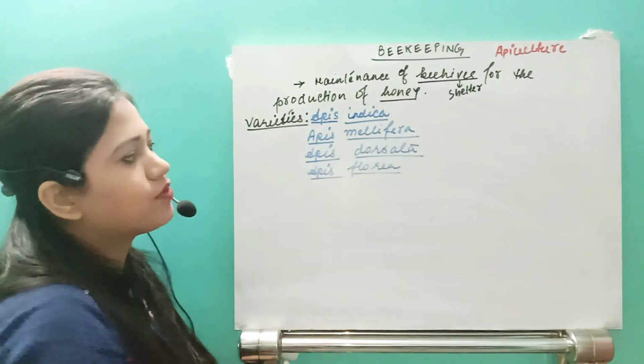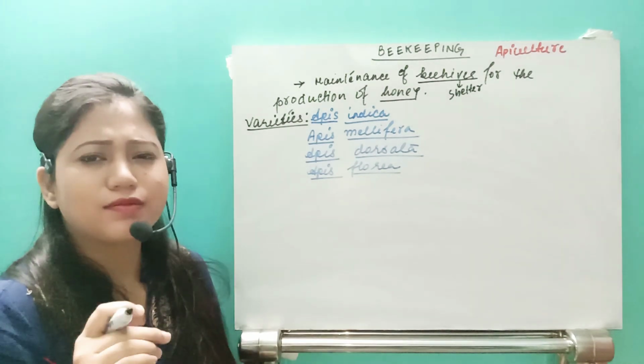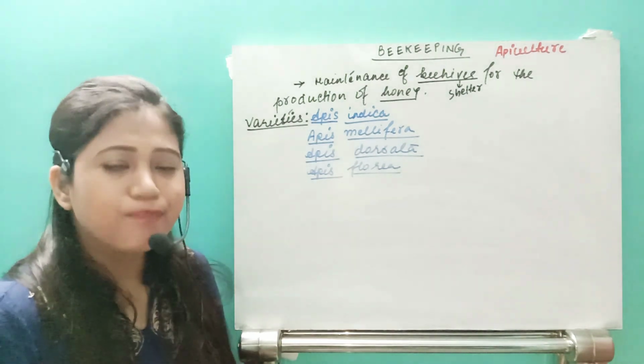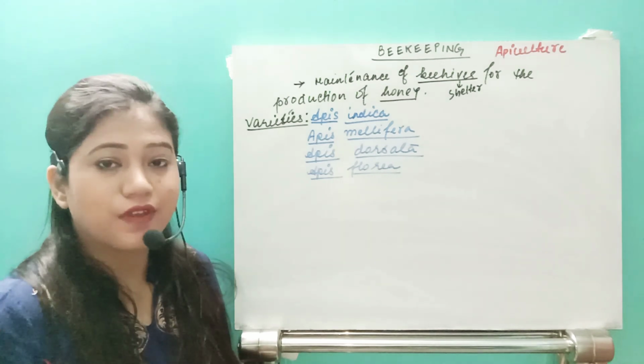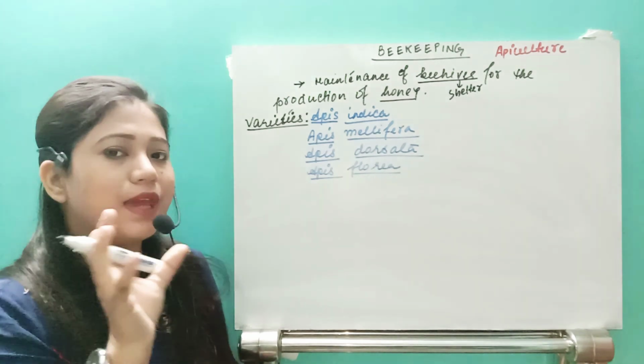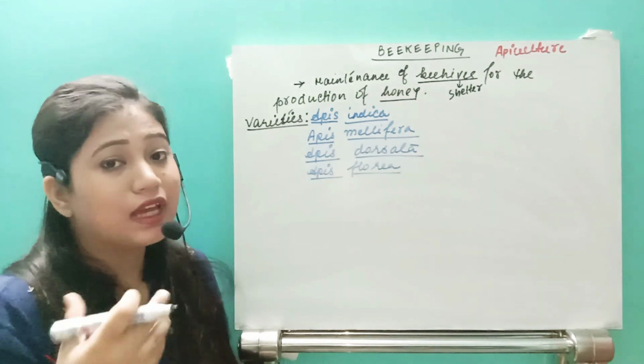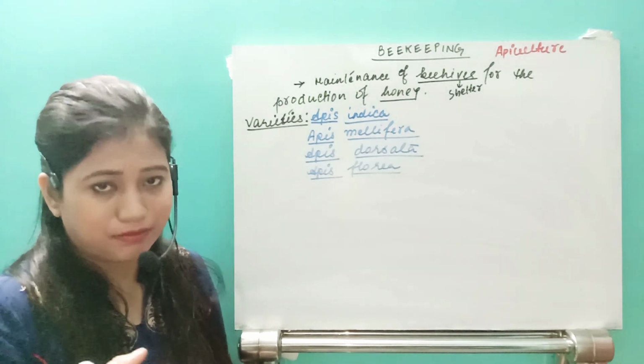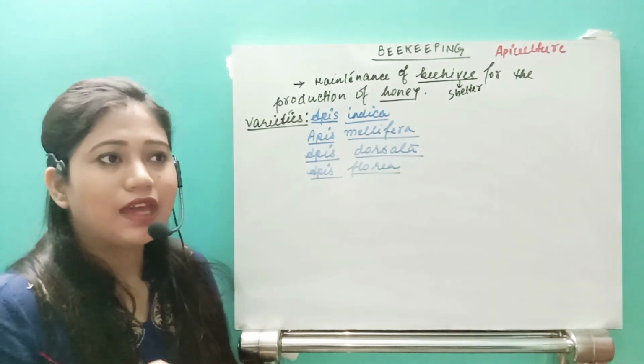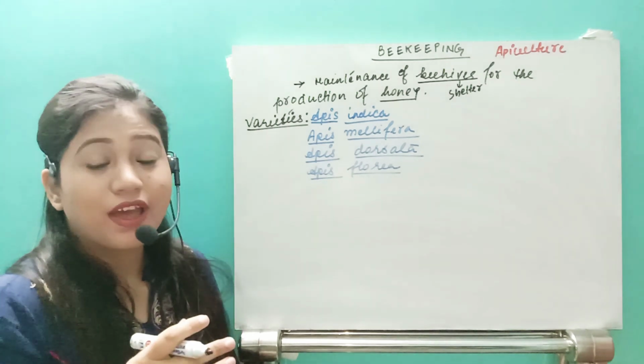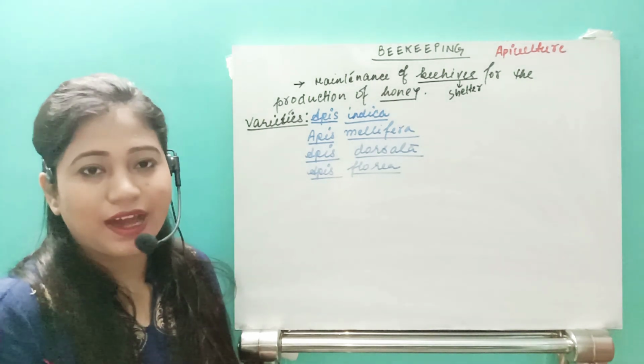And Apis florea is the smallest type of honeybee. As it is the smallest, their beehive is small and their honey collection is also small, that is, small in quantity. This is also a shy type of honeybee, right?